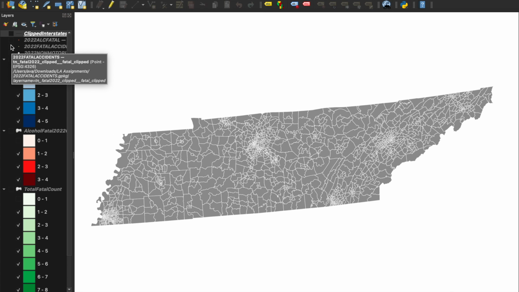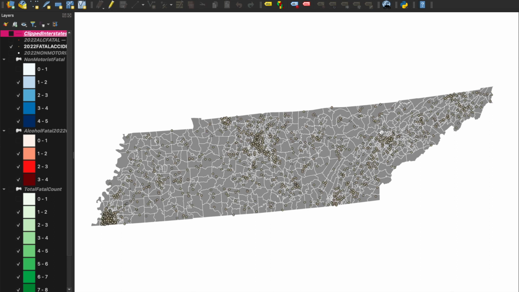And so I had to go on the attribute table and filter out all the accidents that had one or more fatalities. And then after I did that, it was a little bit easier to work with, and then I had to filter out for the year 2022. And then at that point, it was just so much easier to work with, and I imported those points, and it looked like this. So yeah, that's a lot easier to work with than over 2 million data points, and you couldn't even really see what was going on.